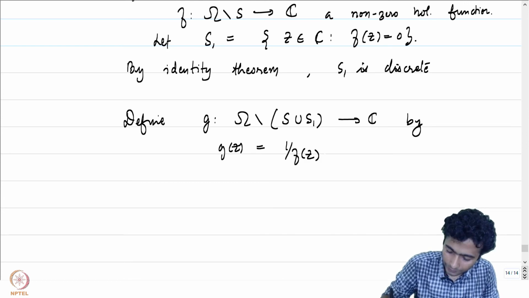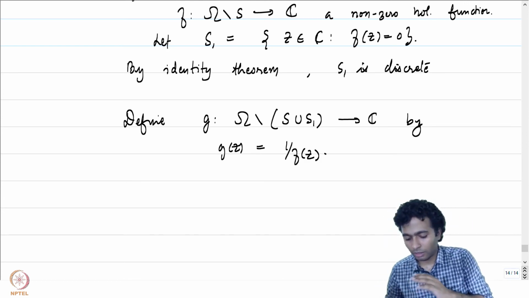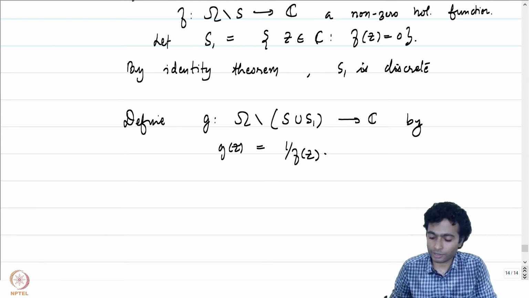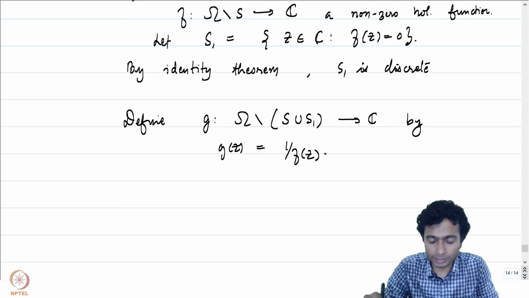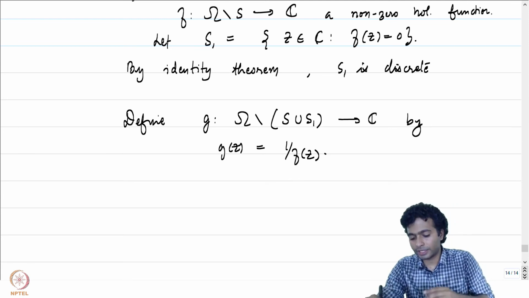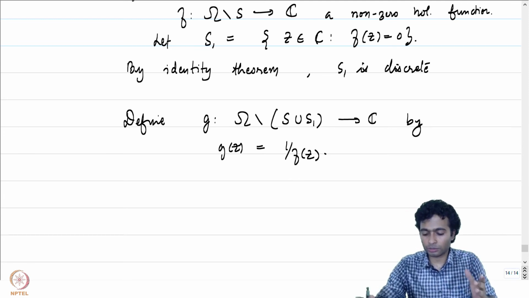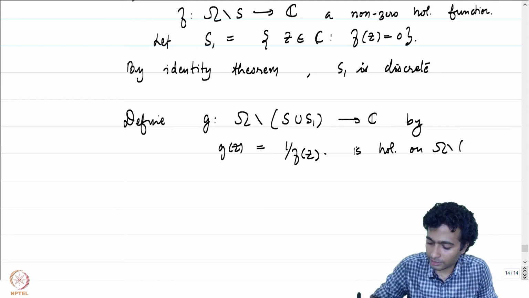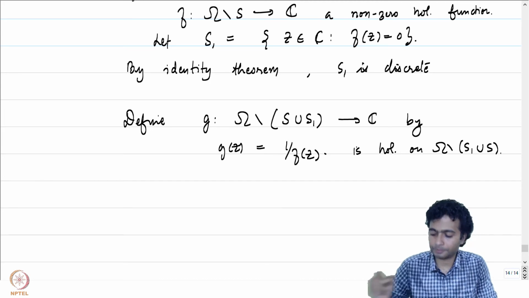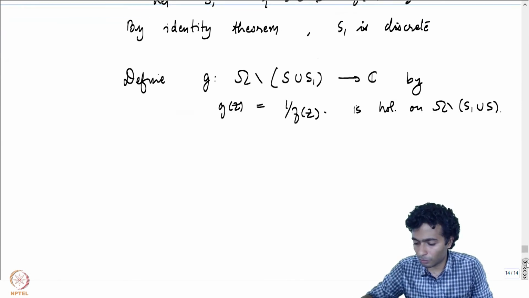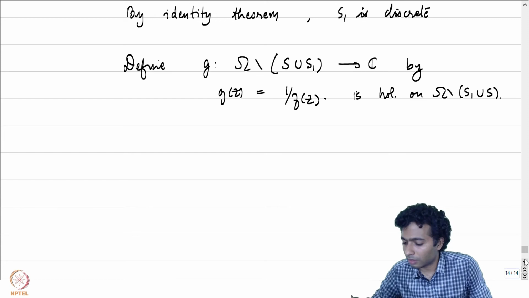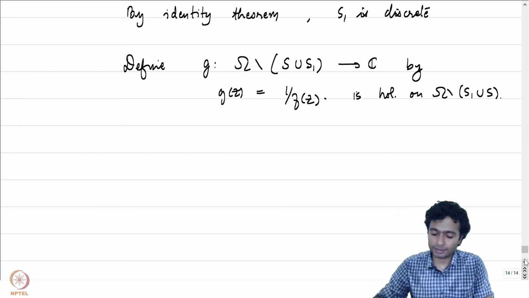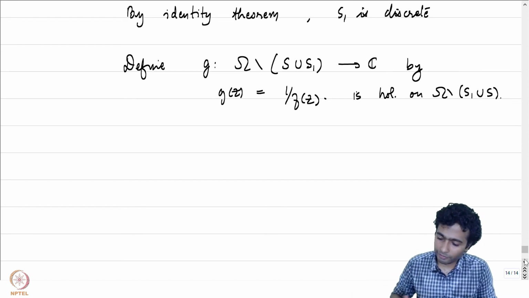by f of z. Notice that on omega minus S1 union S, the function f does not vanish because all zeros of f are captured in S1. And therefore, g of z equal to 1 by f of z is an honest holomorphic function on omega minus S1 union S. Now the question comes about what happens at the points in S1 union S. So let's just address them one by one.